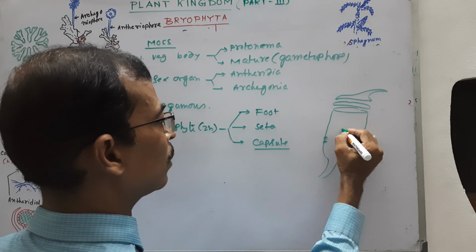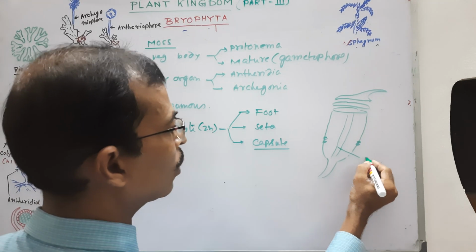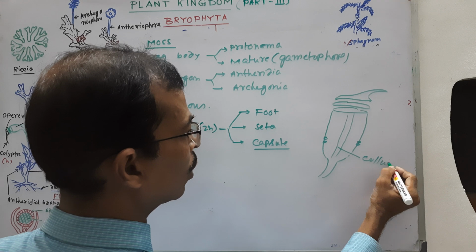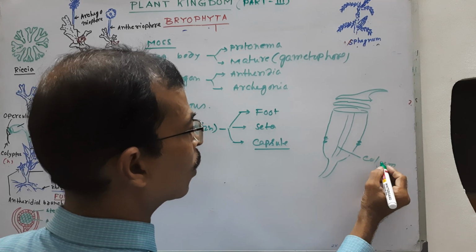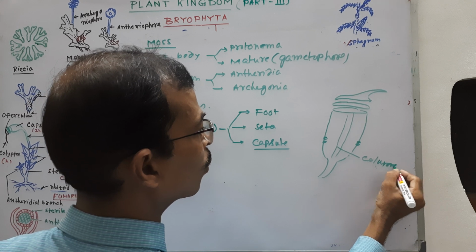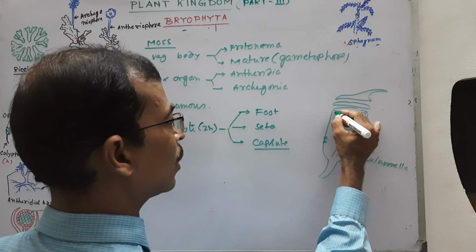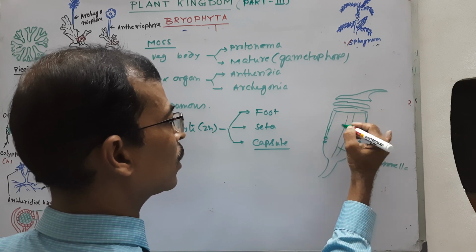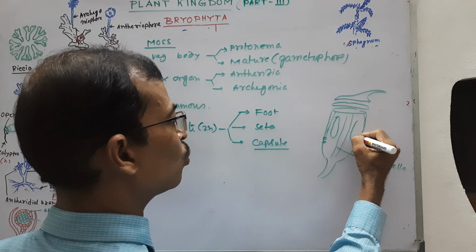Their middle region consists of a sterile tissue called columella.